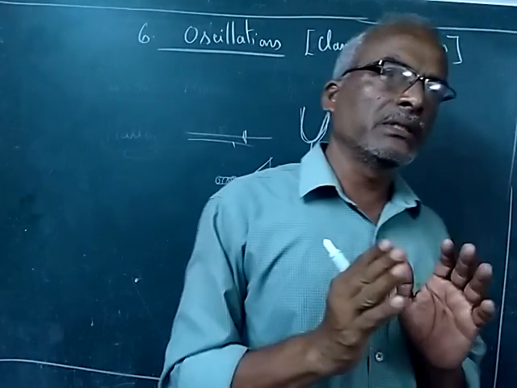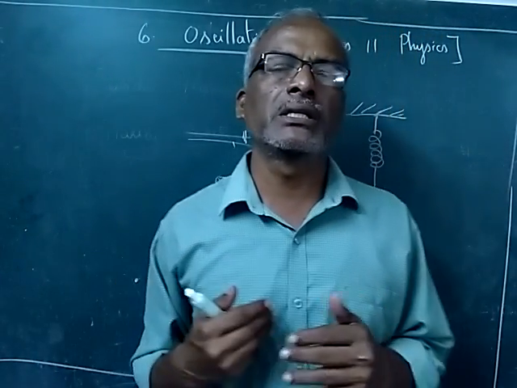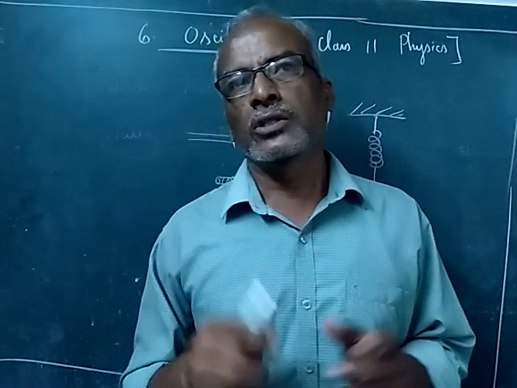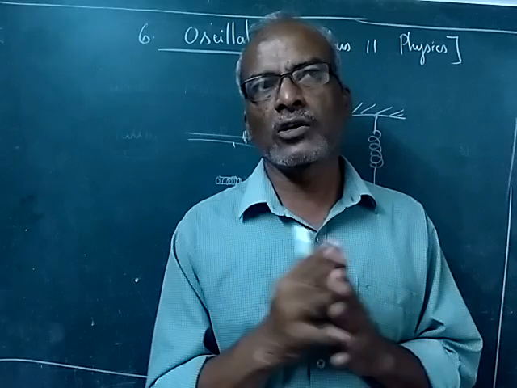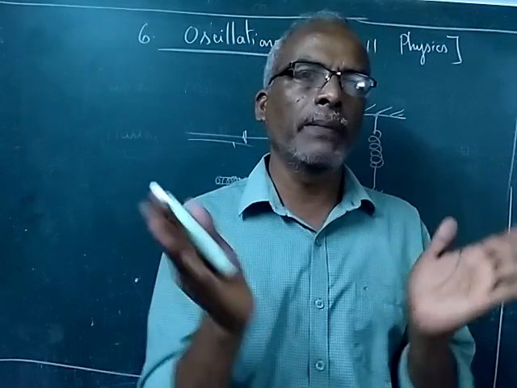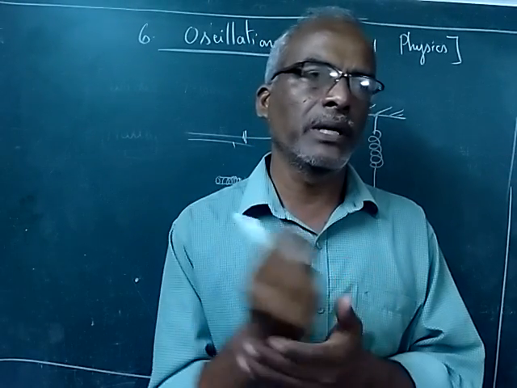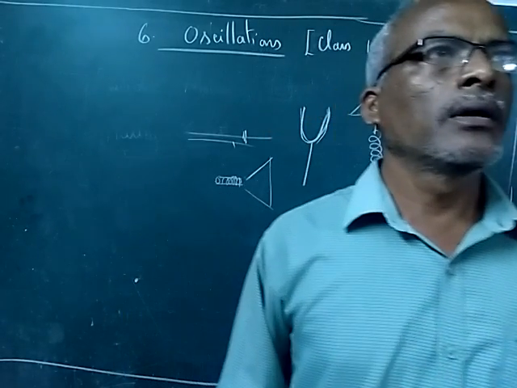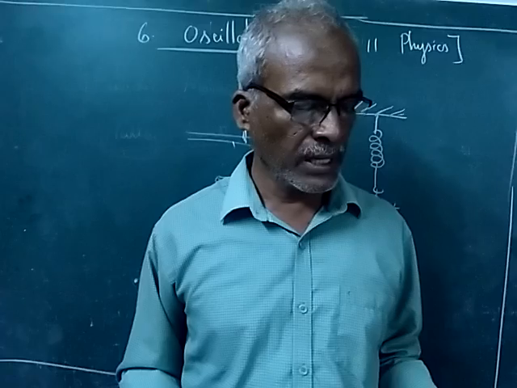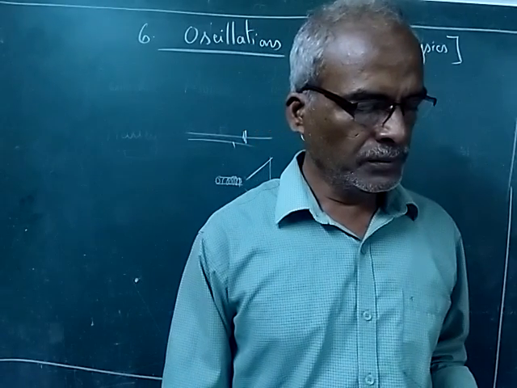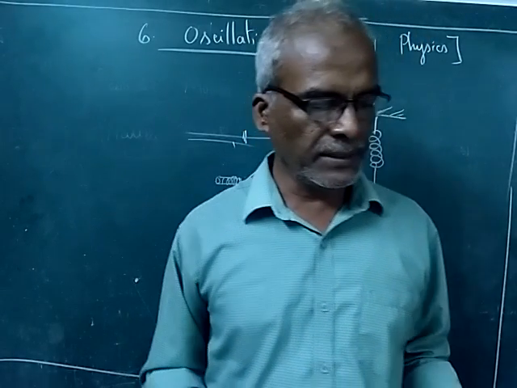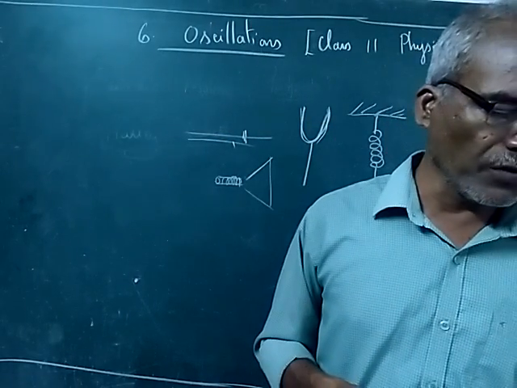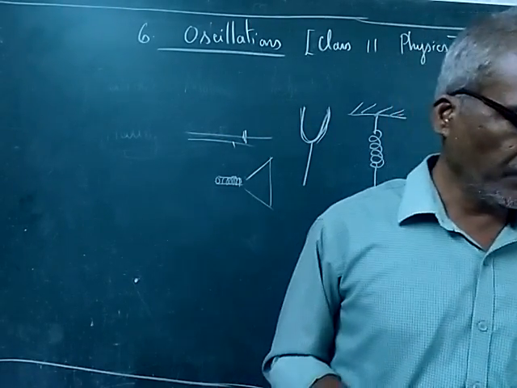When electrical variations appear at the coil, the coil starts oscillating, therefore the cone paper also starts vibrating and thus the electrical signal is converted into sound waves. That is in the speaker system. Freely suspended springs are a few examples of oscillatory motions.